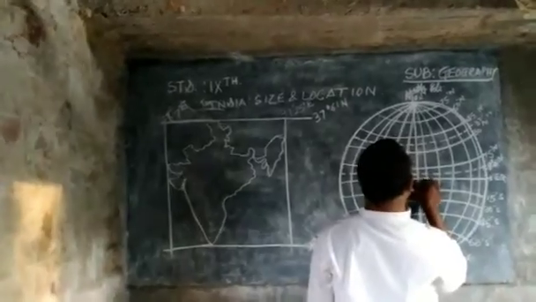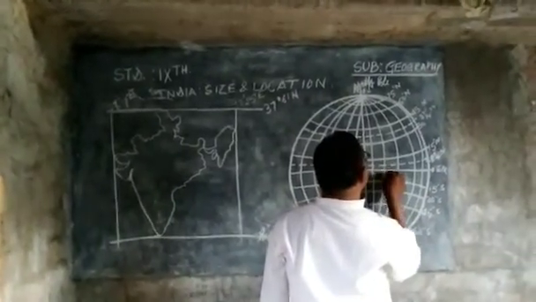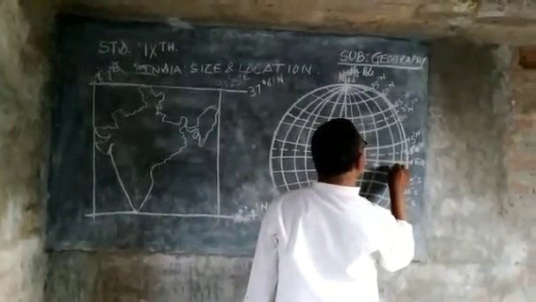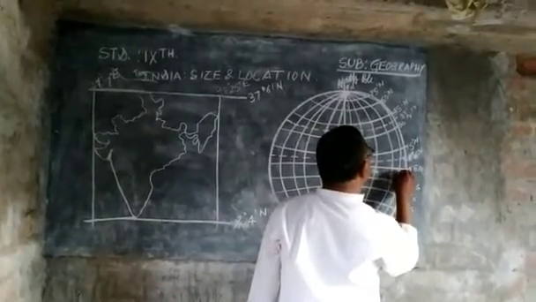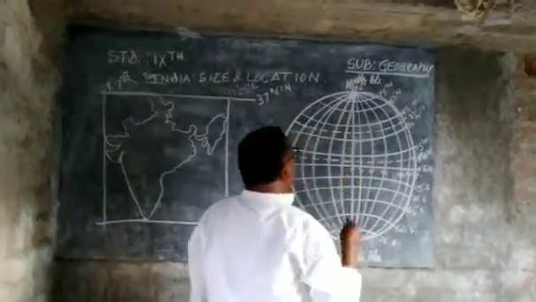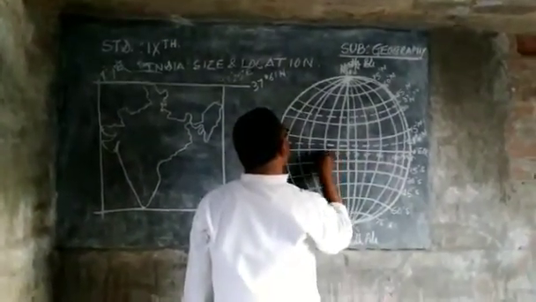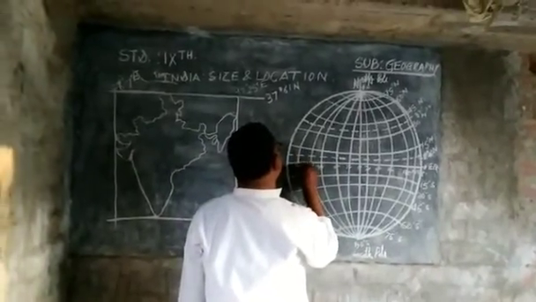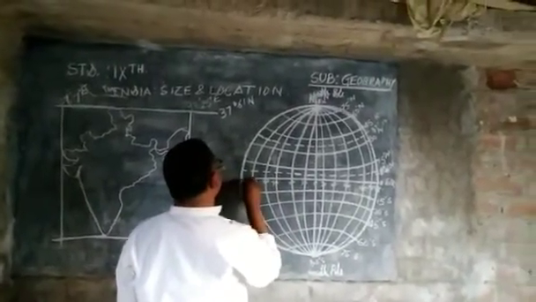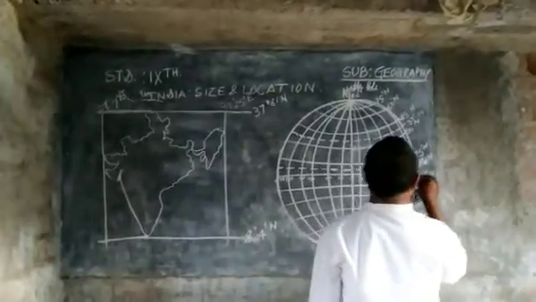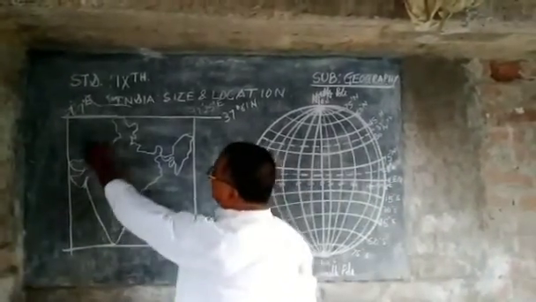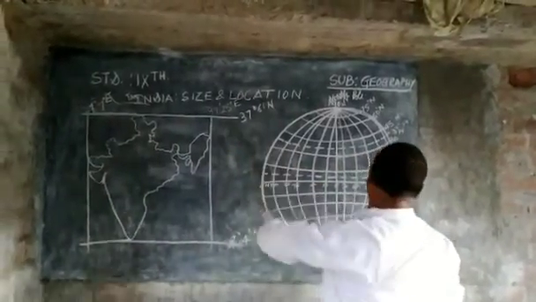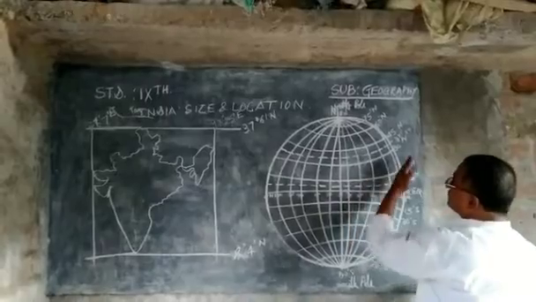It is 0 degree, 30, 60, 90, 120, 150, 180 on the east, and also 30, 60, 90, 120, 150, 180 on the west. India is situated from 68 degree 7 minutes to 97 degree 25 minutes east. India is situated in this region.